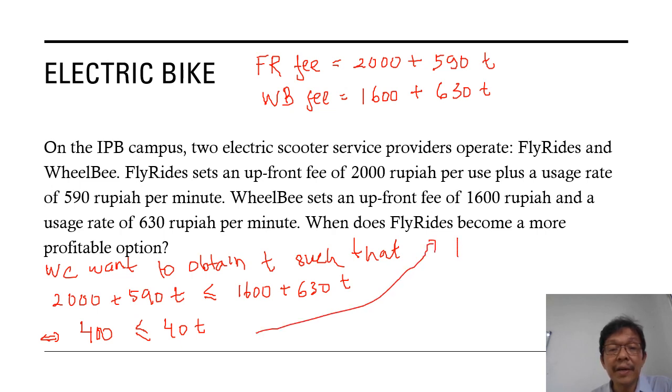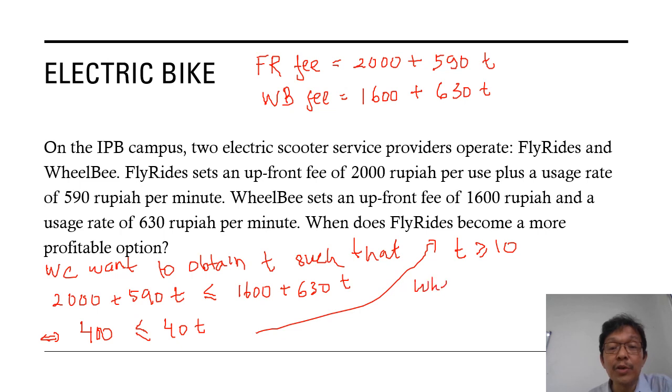T is bigger or equal. So when does Fly Ride become a more profitable option?